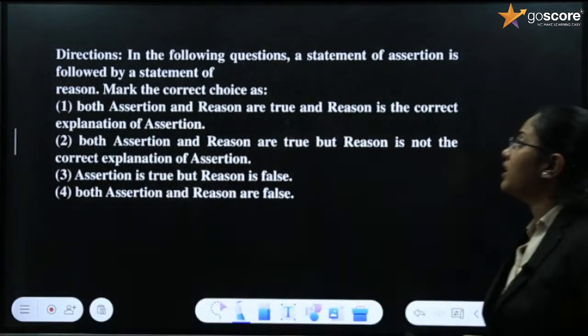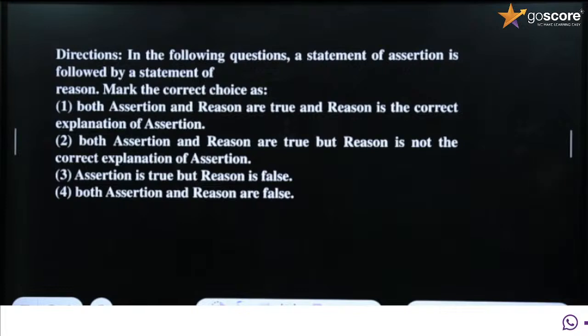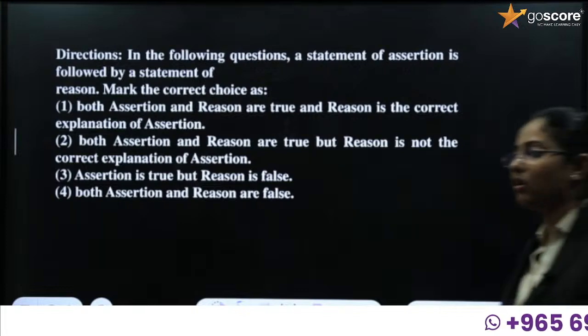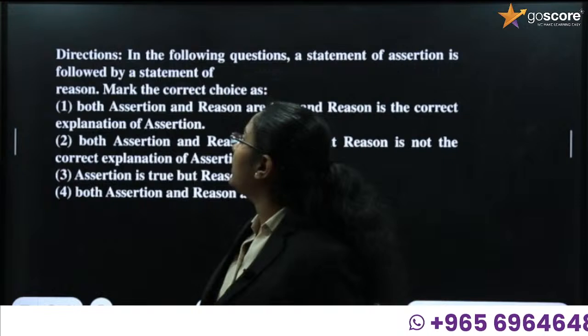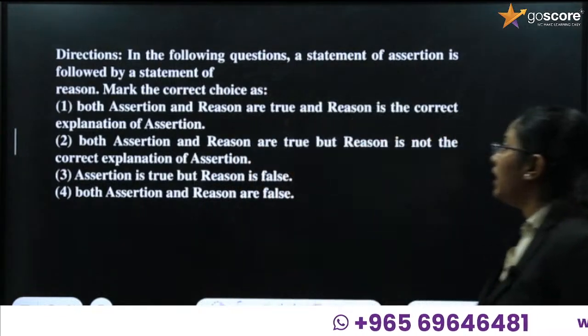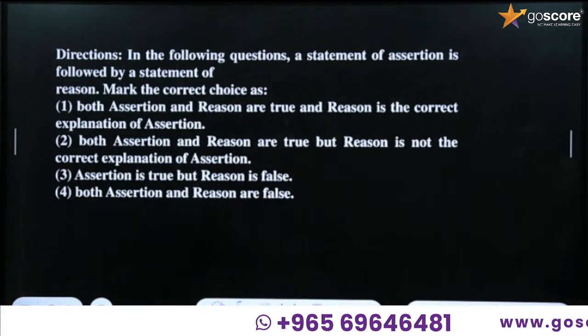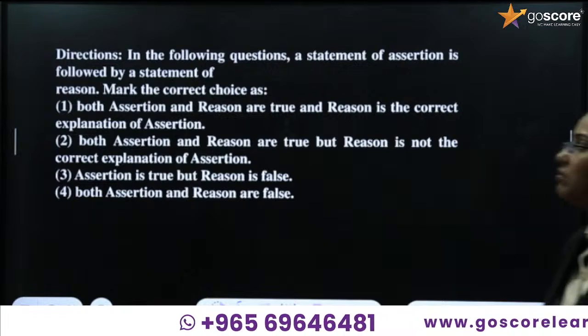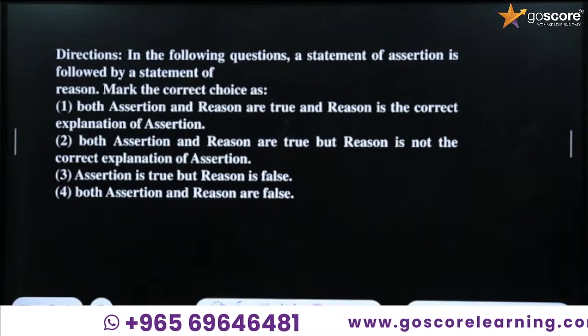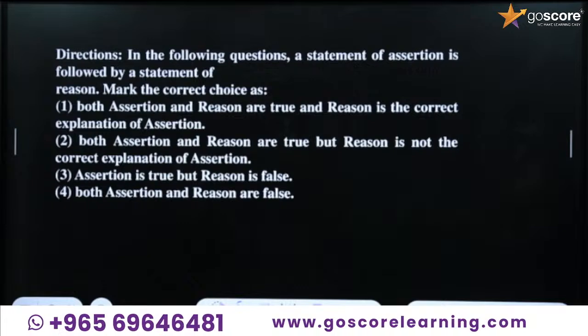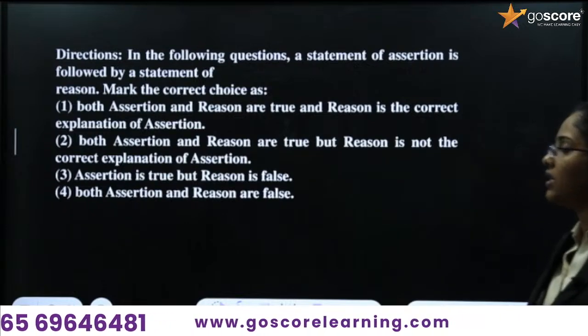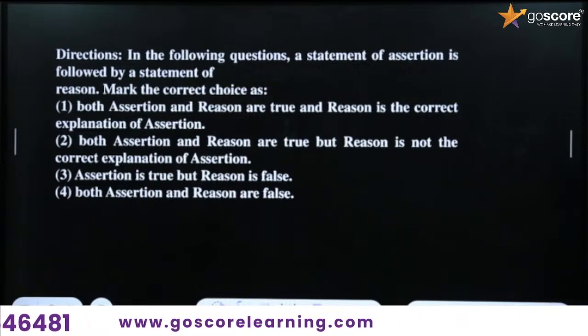Okay, so what are the different directions given here? This is actually given in all the question papers, right? In the following question, a statement of assertion is followed by a statement of reason. Mark the correct choice as: both assertion and reason are true, and reason is the correct explanation of assertion. That is always option 1.